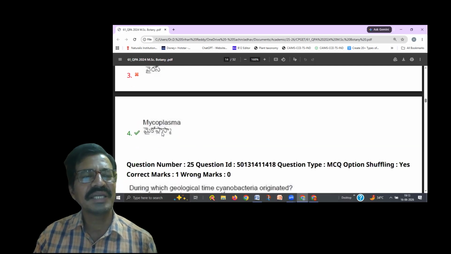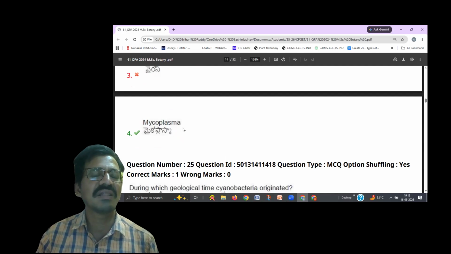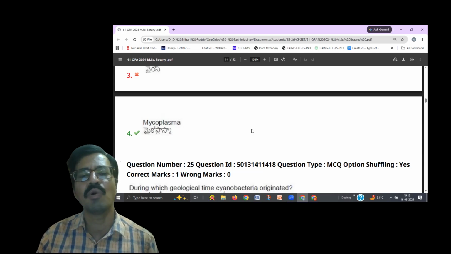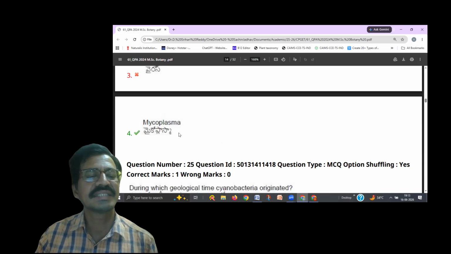So the right option here is mycoplasma. Mycoplasmas are also called jokers of the plant kingdom. They lack the cell wall. One more feature: these were initially called PPLO, pleuropneumonia-like organisms. Nocard described that.